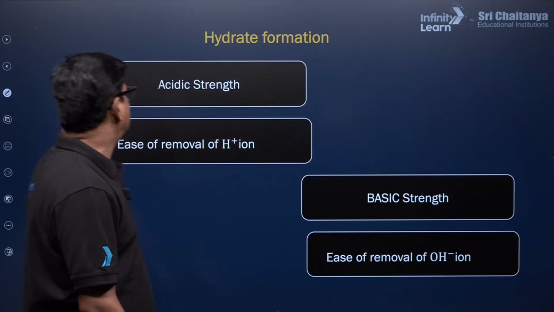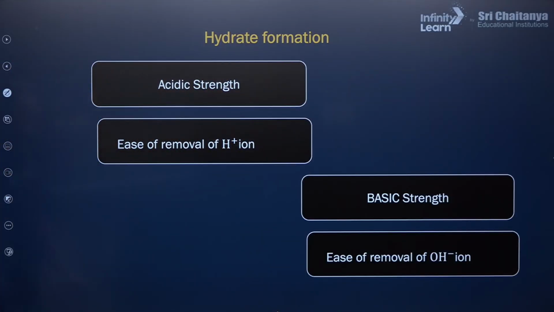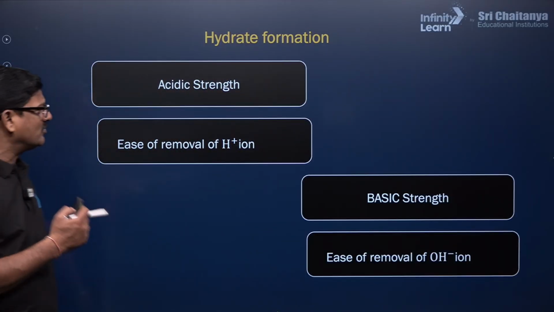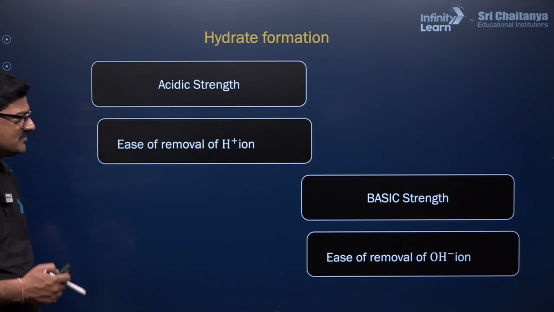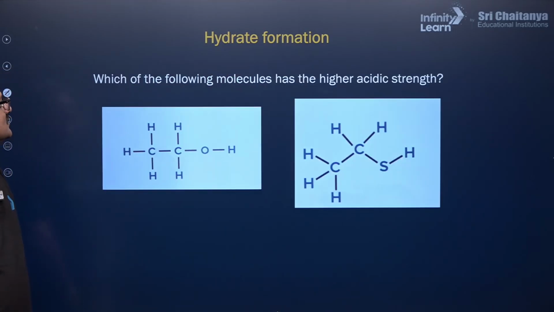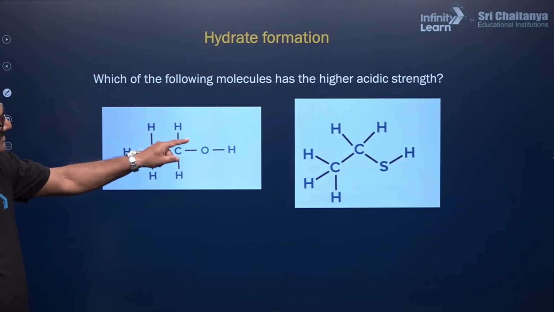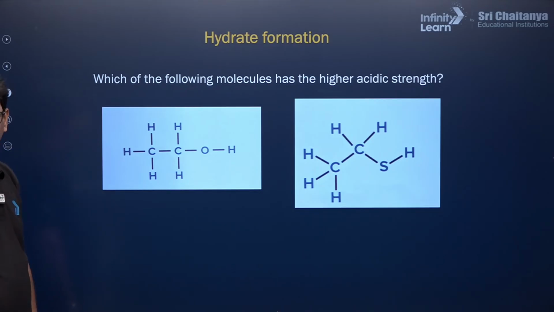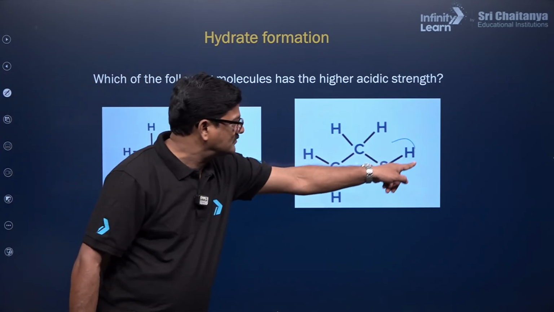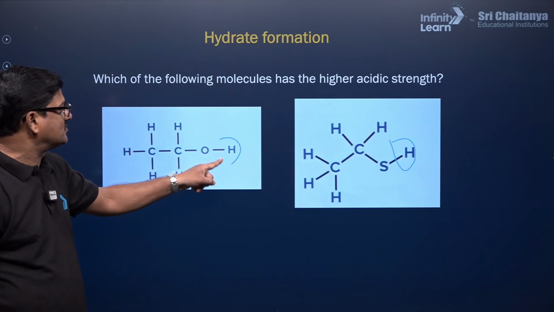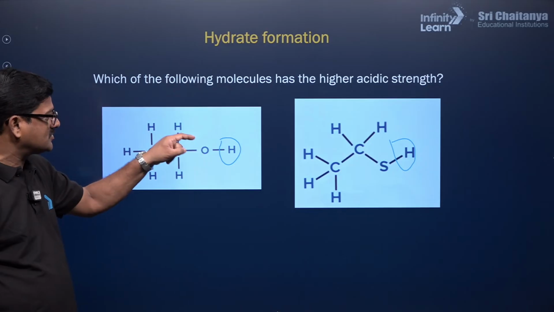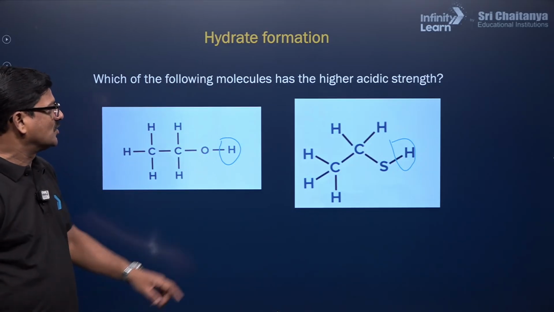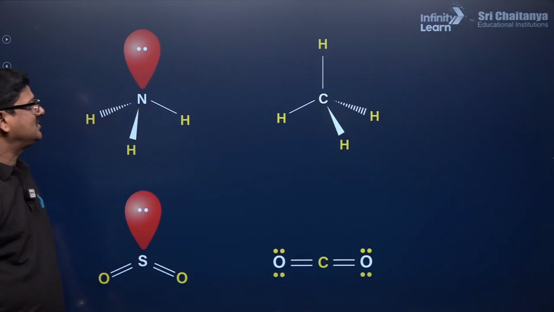Also, hydrate formation increases the acidic strength, the ease of removal of H plus, and the basic strength, the ease of removal of OH minus ions. So, which of the following molecules has the highest acidic strength? The sulfur to hydrogen bond is weaker, and the oxygen to hydrogen bond is stronger, and of course it has a hydrogen bond here. So, the acidic strength is going to be in this way.